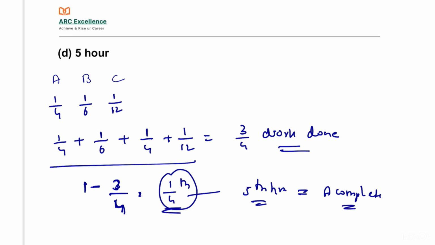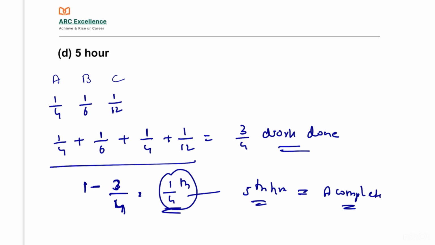This is a simple question. We have to analytically use methods to solve this type of question. I will explain once again. Here A, B, C take 4 hours, 6 hours and 12 hours. In the question they have given that only one person can work at a time, only 2 hours in a row.